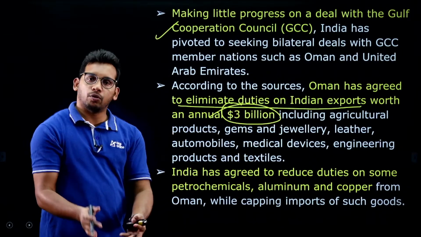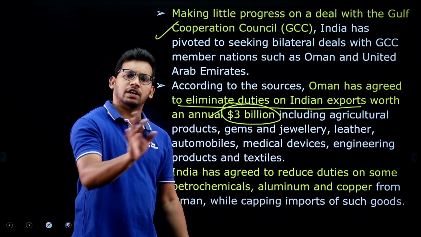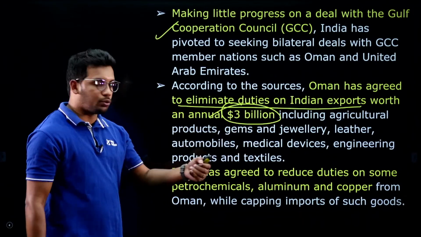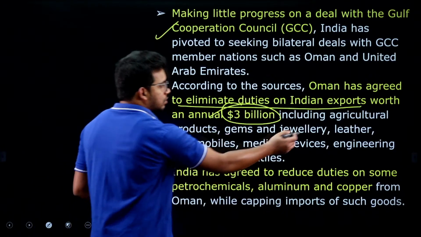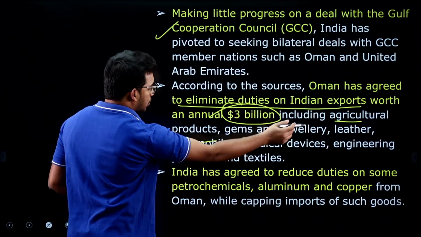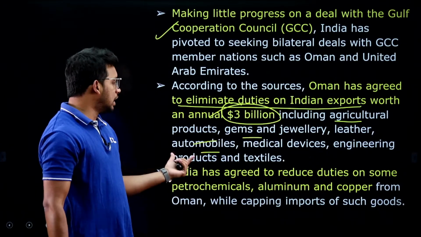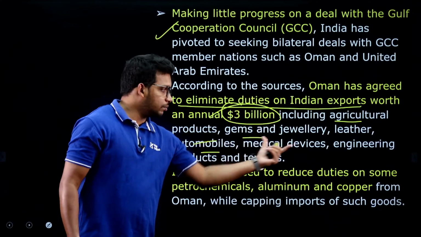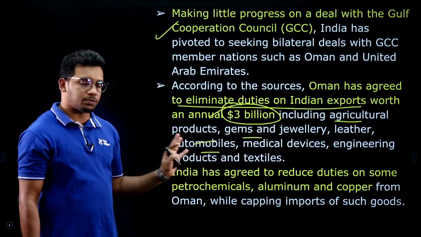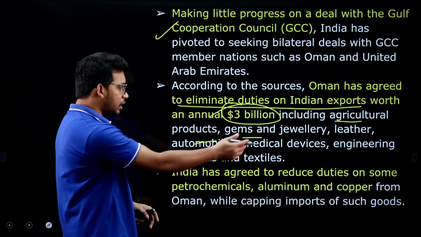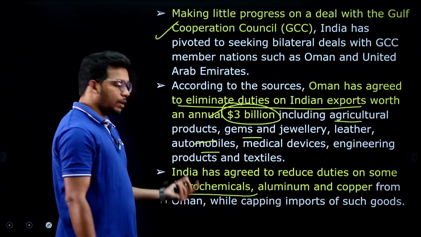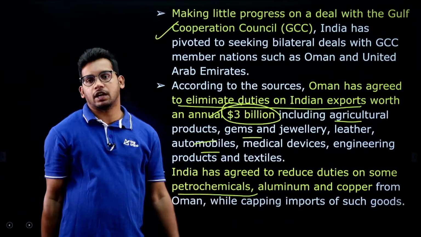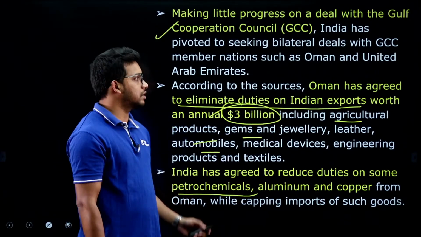So if duties are removed, more exports will go to that country, because they will get cheaper rates of our Indian goods. So Oman has accepted to reduce the duties on 3 billion worth of goods covering agriculture, gems and jewelry, leather, automobiles, medical devices, engineering products and textiles. So out of a lot of goods that we have, Oman is going to eliminate duties on these products. Similarly, India has also agreed to reduce duties on some petrochemicals, aluminium and copper, which Oman is sending to us. So it is a two-way free trade agreement where goods can be easily transferred, right.